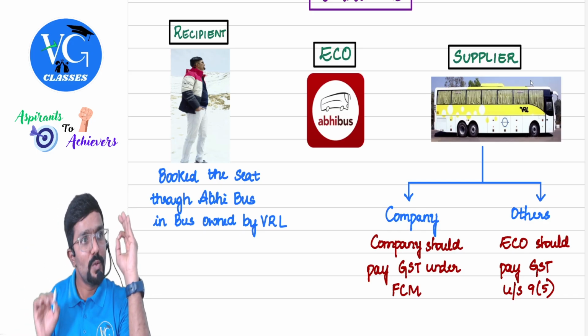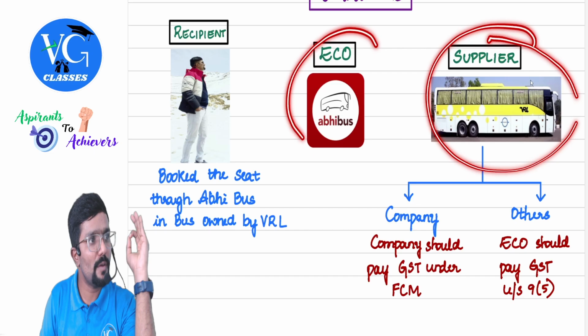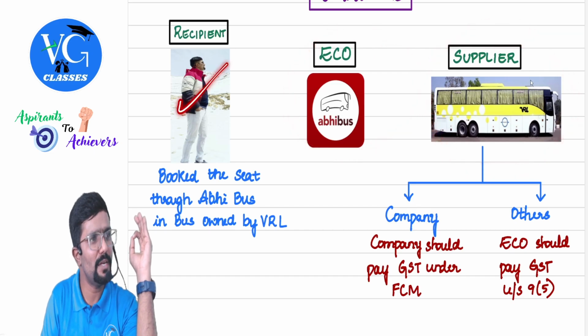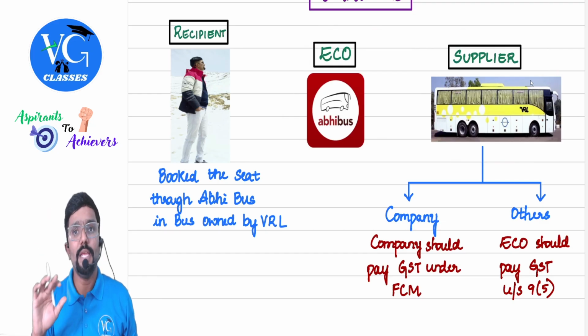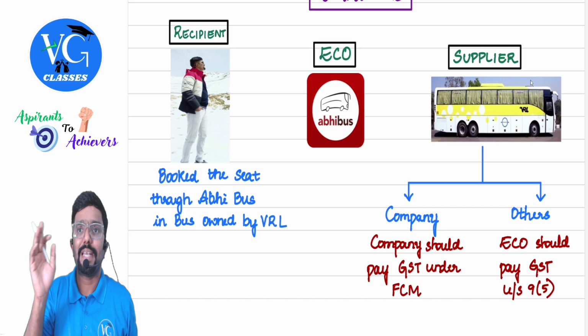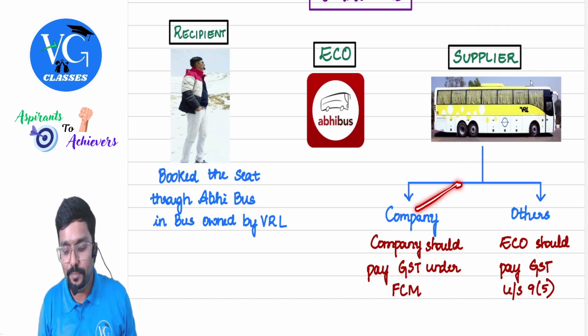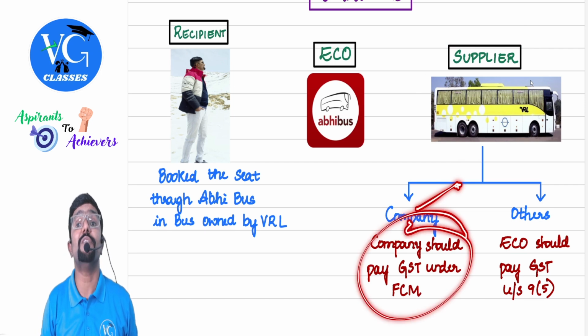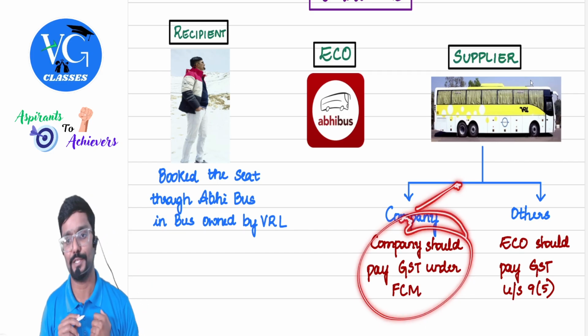Okay. Guys, who is the actual owner, the supplier? VRL. Who is the e-commerce operator? Abhibus. Who is the recipient? Me. Okay. Now, listen. Is the e-commerce operator liable to pay tax or not? It depends on who this supplier is. If the supplier is a company, then they will pay tax under the forward charge mechanism.